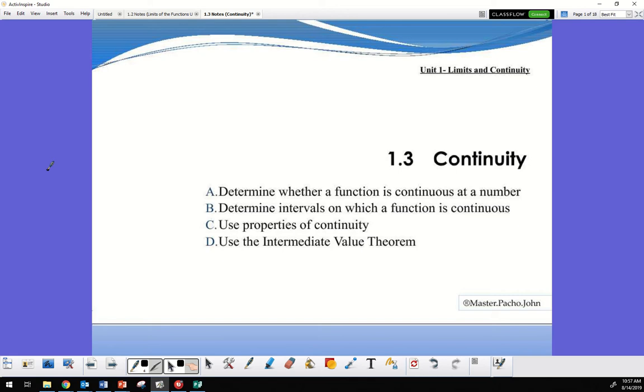All right, continuity. This is AP Calculus 1.3 continuity. Now, think about it. Basic term. What do you think continuity means? Continuous. Exactly. Continuity means continuous. It has to be continuous.